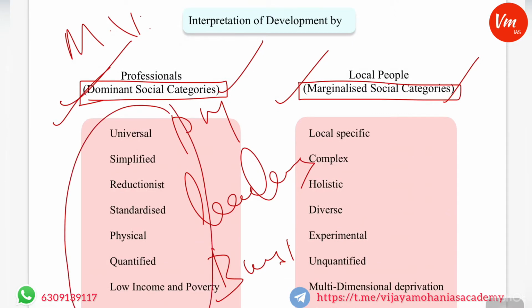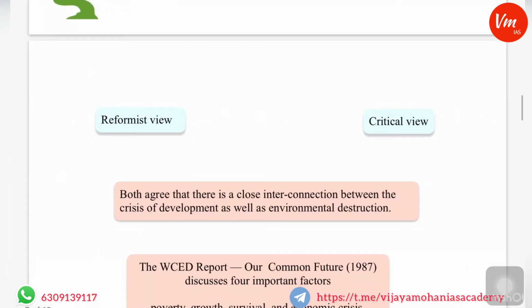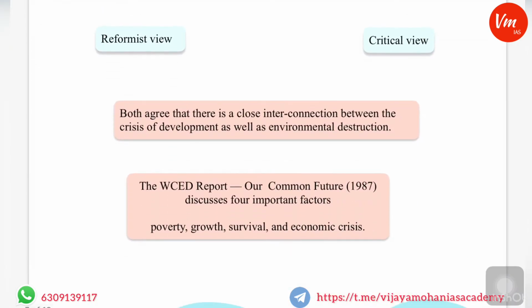And the marginalized social categories like local people, tribal people, aboriginals, means the people who are residing in the area for generations, and forest dwellers, they have interpreted development in this manner. So now if you see other views, that is reformist view and critical view.